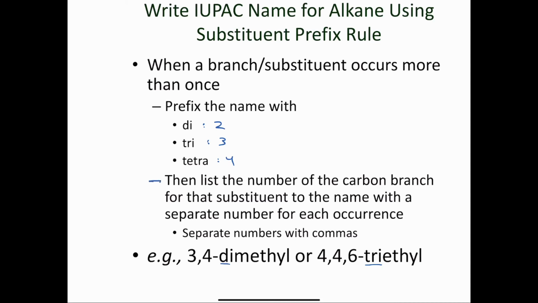So what it says here is to list the number of the carbon branch for that substituent to the name with a separate number for each occurrence, and we separate the numbers with commas. Let's take a look at an example.